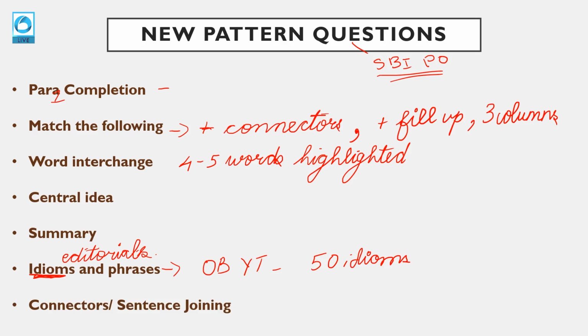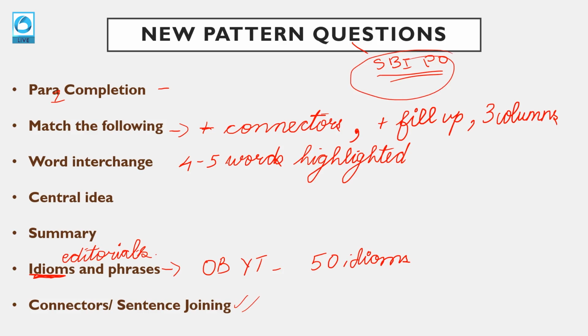Connectors and sentence joining. Again, a trouble for many of you, because this is a recently added chapter or topic in your exams. This is not something they have been asking for long. So these are connectors and sentence joining classes. Here, people face a lot of problems. I have done a few sessions, of course, on Edge as well as on YouTube. You can find 2 sentences given, or at times 3. You have to figure out how you will connect them, which word you will select to join the given sentences. So again, you have to cover this. This is again very important for your PO exam, SBI PO exam particularly.